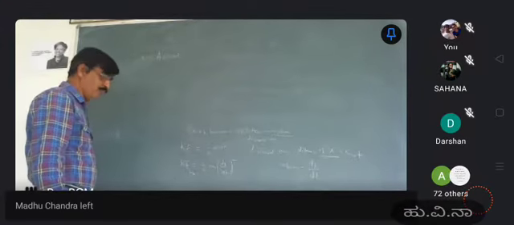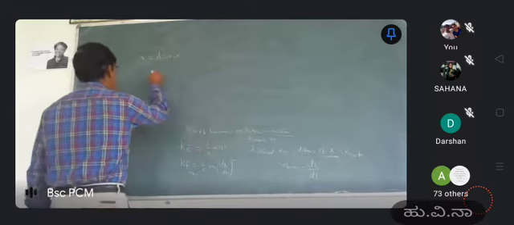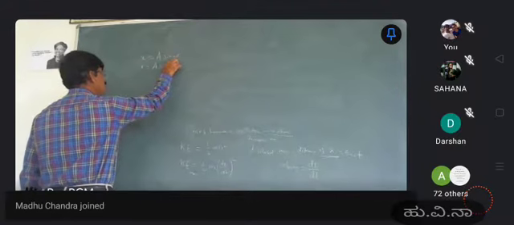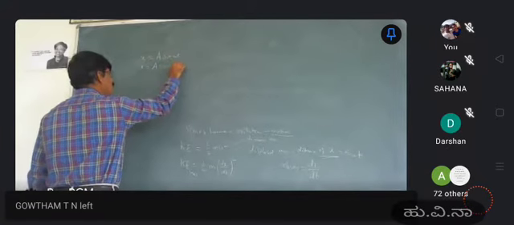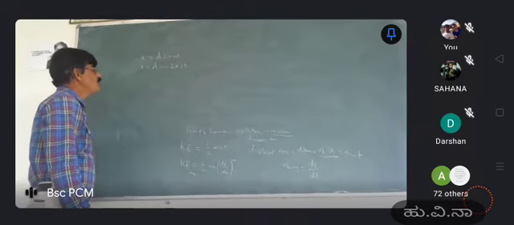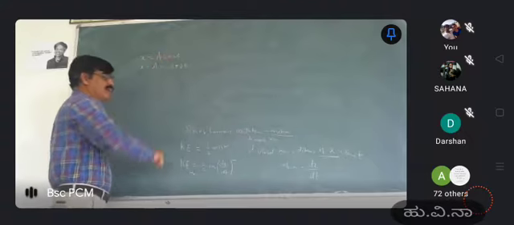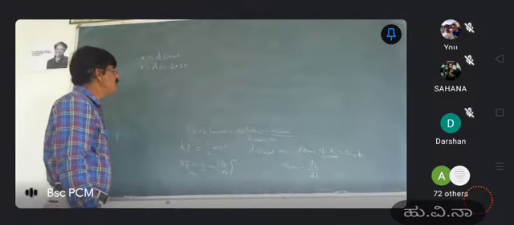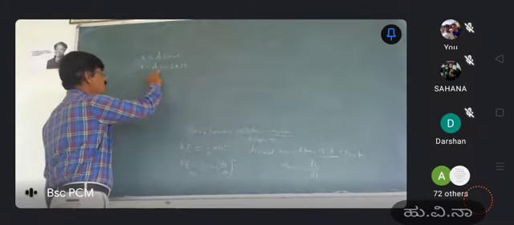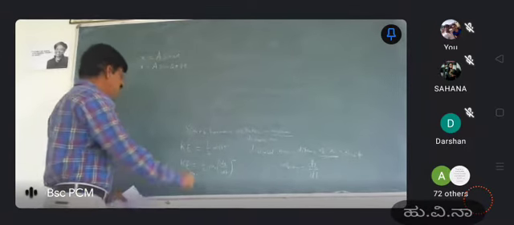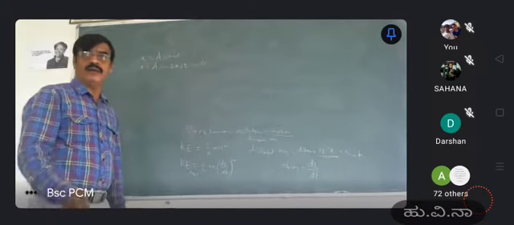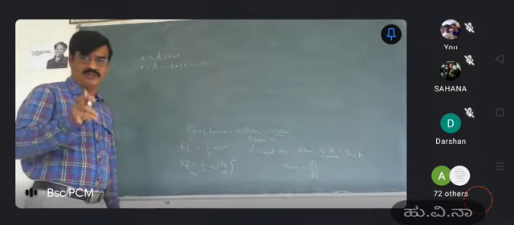Here omega is given by 2 pi nu. So x is equal to a sin 2 pi nu t, because omega is the angular velocity, and that angular velocity is given by 2 pi nu for a simple harmonic oscillator. That is equation number 1, an expression for the displacement of a simple harmonic oscillator.